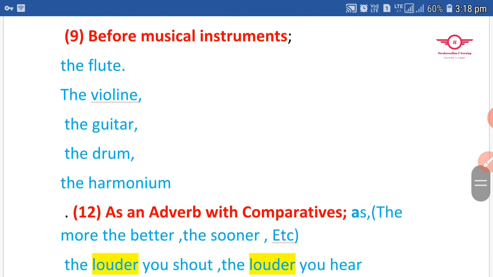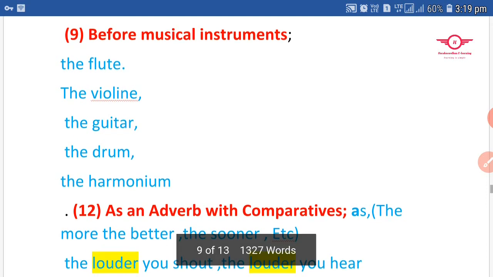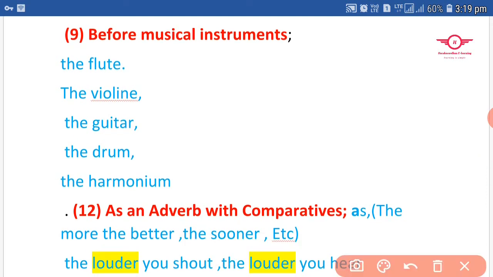Next, the ninth one is, we use the definite article before all the names of musical instruments. See, flute is one of the musical instruments. I used here the definite article before its name, right? You can notice this.